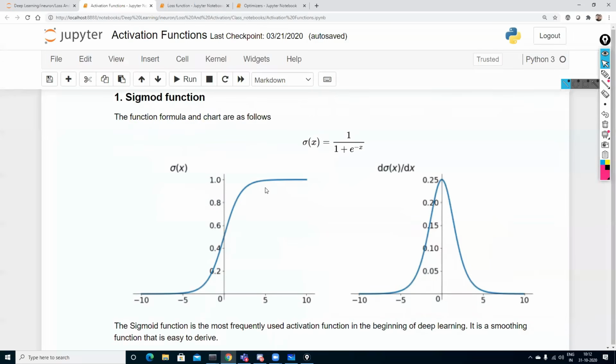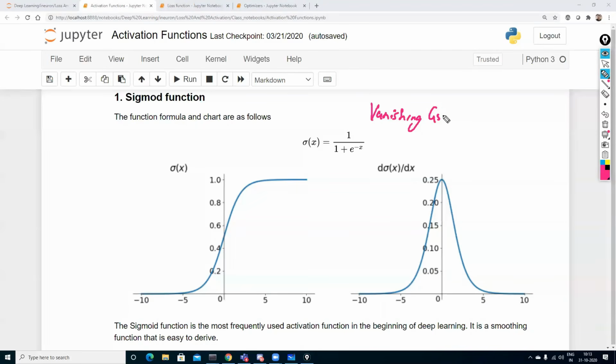But with sigmoid, whenever I try to find the derivative of sigmoid in back propagation, the value will range between 0 to 0.25. These things have been covered in our previous class. I also told you the major problem with the sigmoid function: when we are doing back propagation, there is a concept called the vanishing gradient problem.